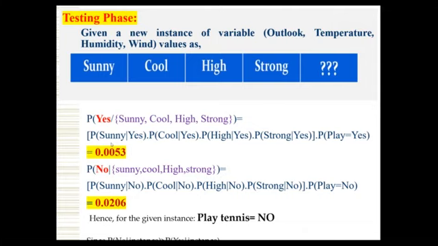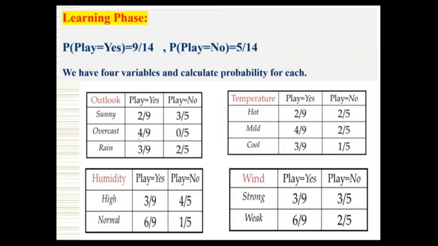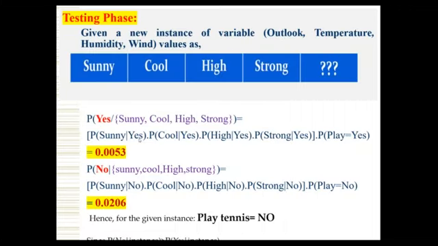And what is the probability value according to the Bayesian classifier? Just multiply each feature value into the probability of the class, the probability of yes. So probability of sunny given yes, this is the formula given in the Bayesian classifier. Probability of sunny given yes, probability of cool given yes. Similarly we have to extend to high, all the 4 features given yes. Because we are looking for the probability of each feature, the class should be yes. That's why we calculated all the values in the previous table.